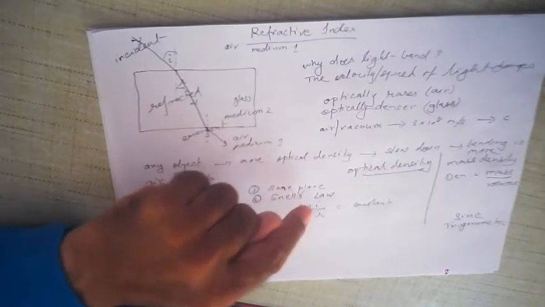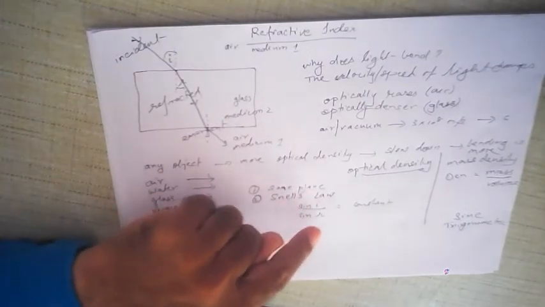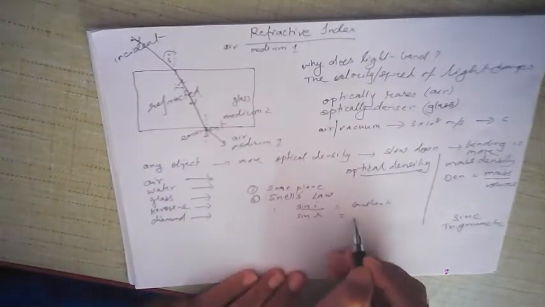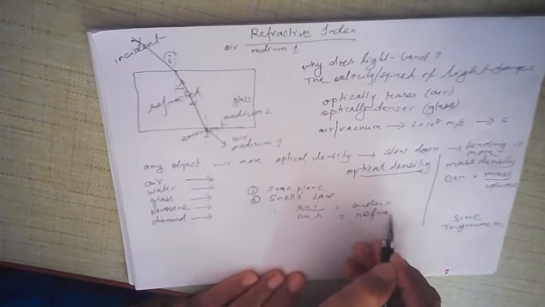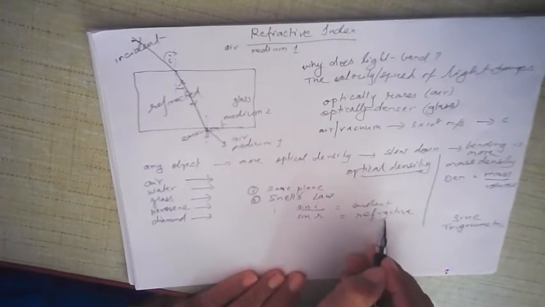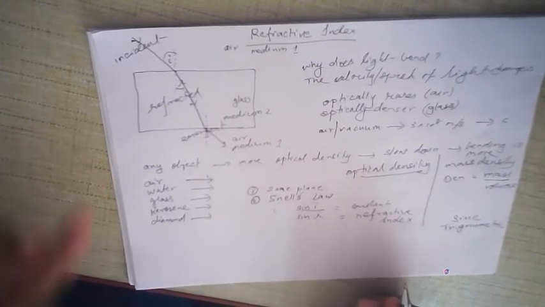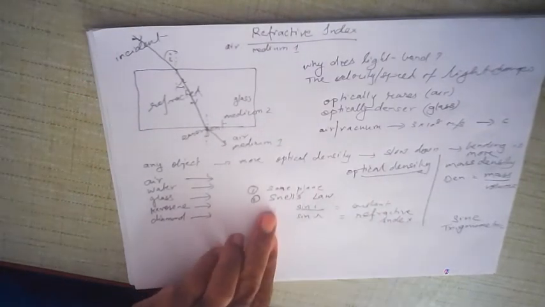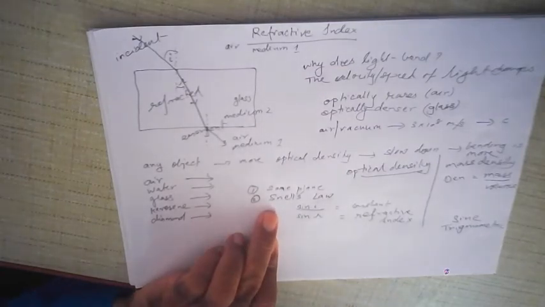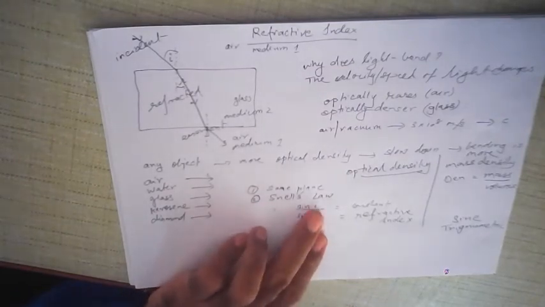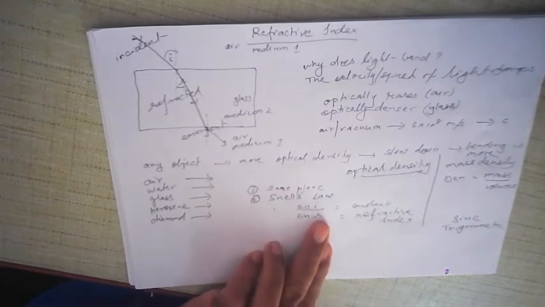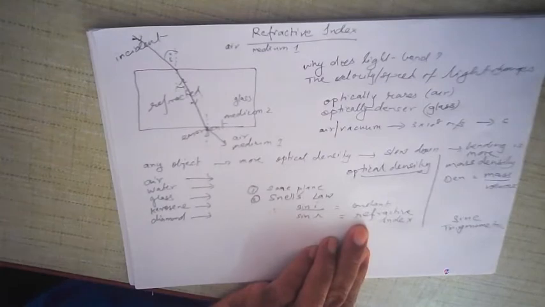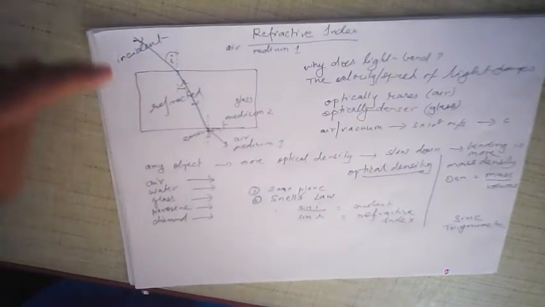So the ratio of the sine of angle of incidence to the sine of angle of refraction is a constant, and this constant is called the refractive index of the second medium with respect to the first medium.